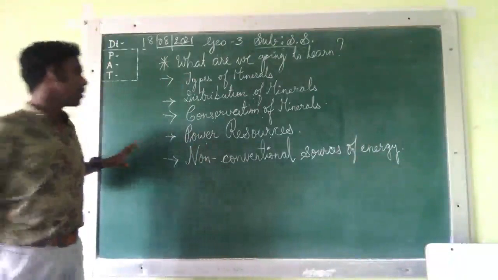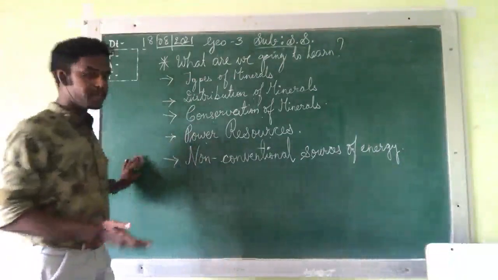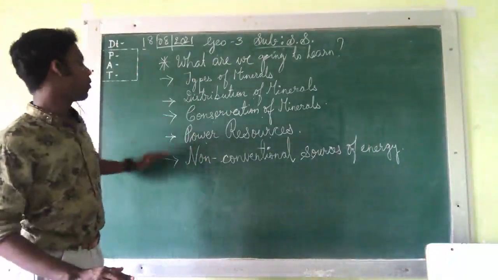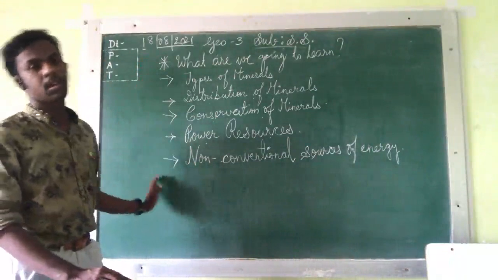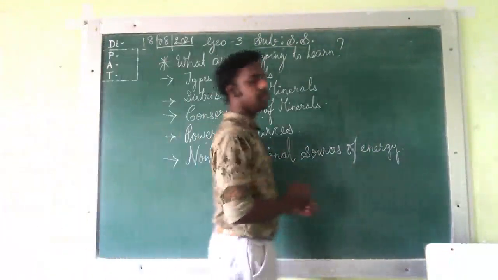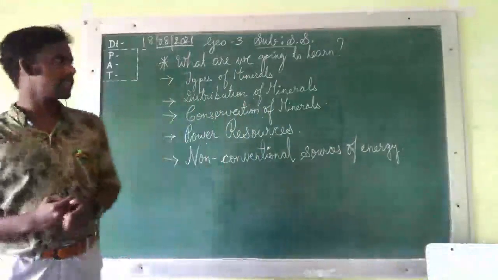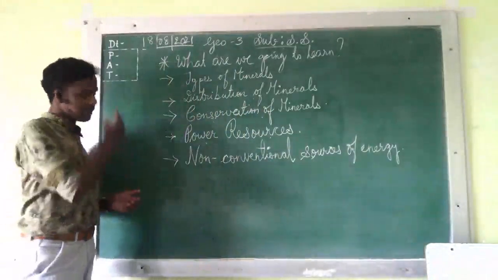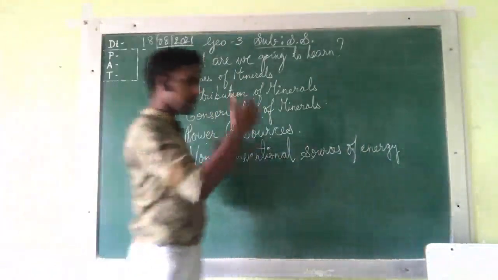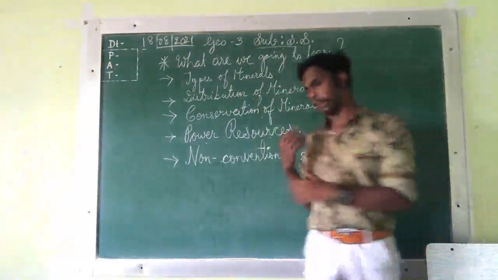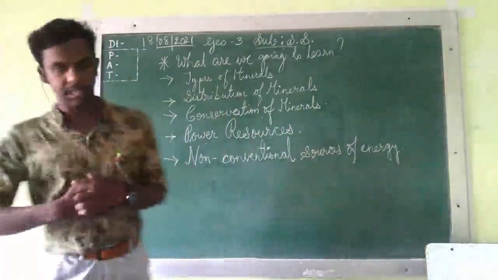So how many key points are there for the chapter? 1, 2, 3, 4, 5. Only 5 key points. So this is again a very small chapter. It's not that big. It's not that complicated also. It's easy only, but it has got some details that we will understand.